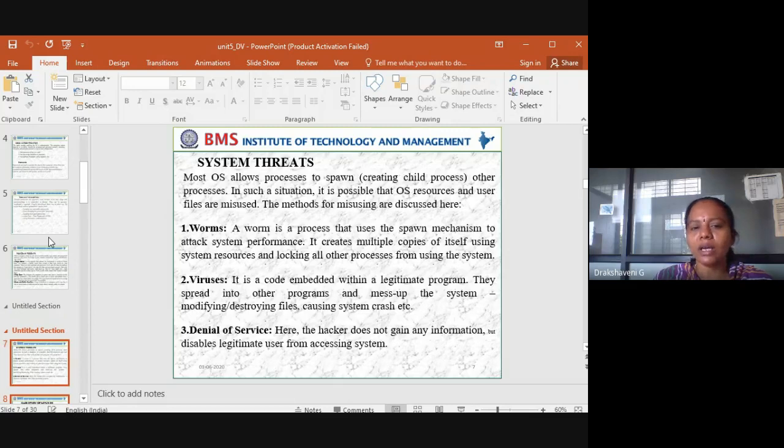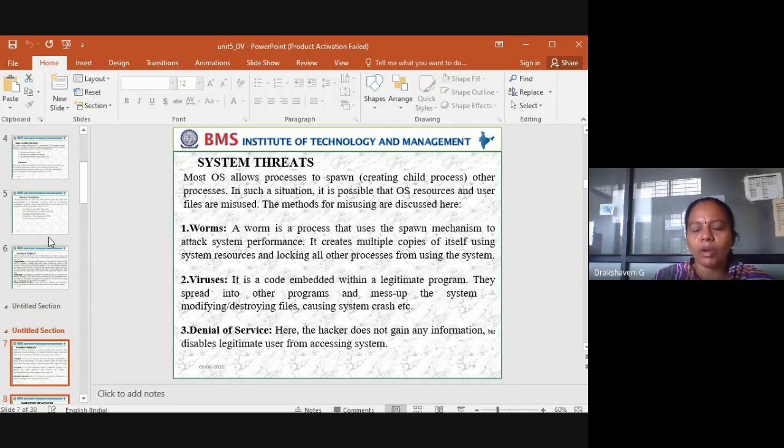Then viruses. It is code embedded in a legitimate program. They spread into other programs and mess up the system by modification, destroying files, causing system crashes, etc. That's what we generally call for antivirus, antivirus.